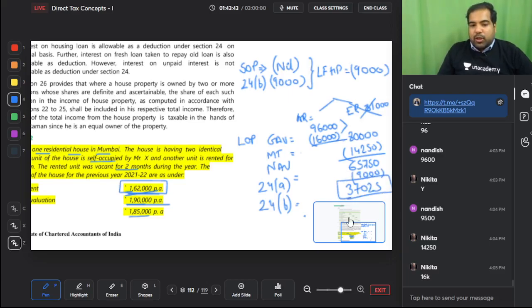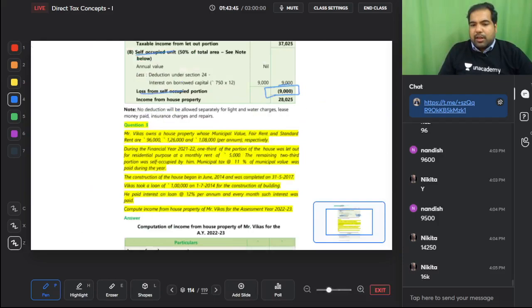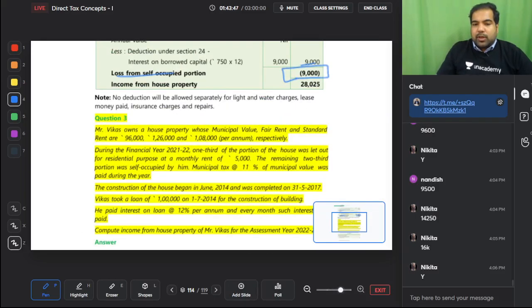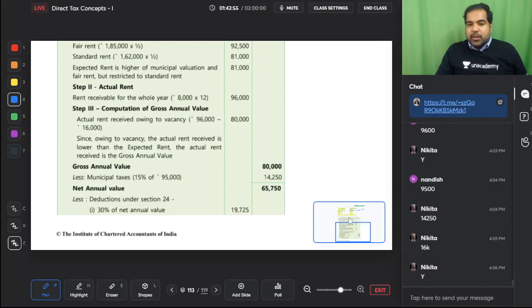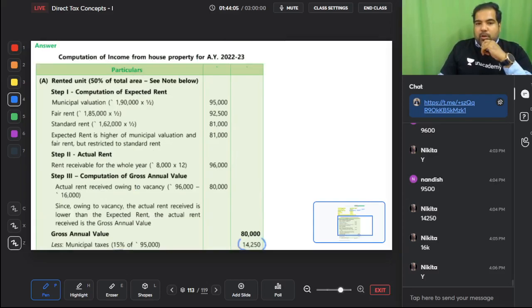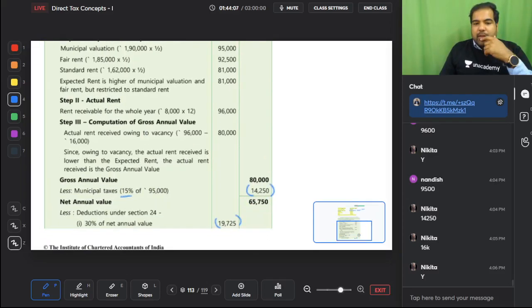I hope everyone's okay with the calculation. I'm going a little fast on the calculation. You need to be also fast with the calculations. 37,025. Only three things you can minus. 9,000 you can minus, you already know that. 24A is 30%, you already know that. Only thing was municipal tax, which is 15% of the entire house, and then divide by 2, 14,250. Alright, so this is the second question.